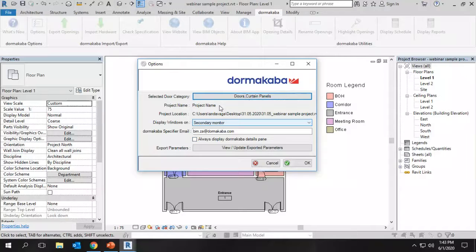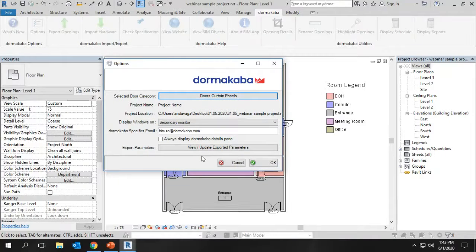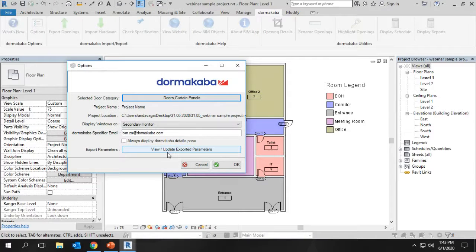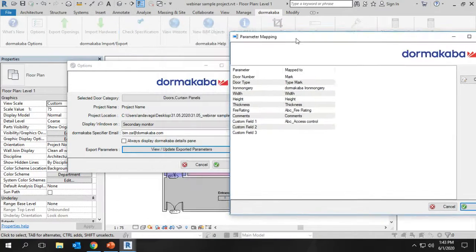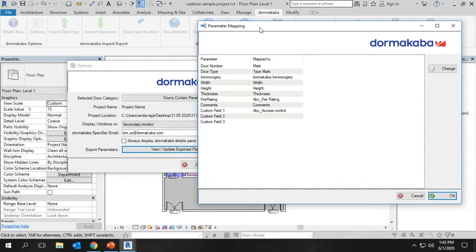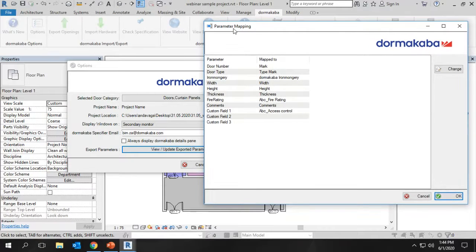The next thing we can do: what are the things we are going to generate in the door schedule? What information do we need? What are the fields and columns we can show? That we can define here in the parameter mapping. In the parameter mapping, these are the information required for the specification, and each field is going to take the information from these parameters. For example, the door number is going to be taken from the mark parameter of the door, and the door type will be taken from the type mark.